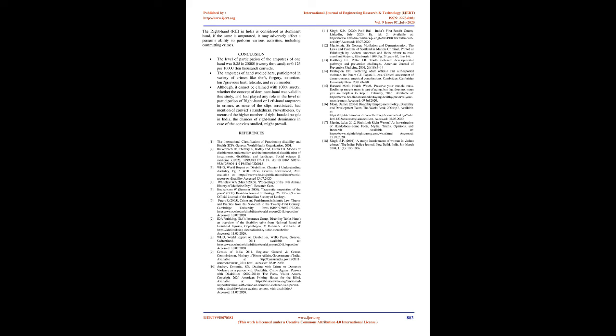Conclusion. The level of participation of the amputees of one hand was 0.25% in 20,000, or 0.125 per 10,000 convicts. The amputees of hand studied here participated in a variety of crimes like theft, forgery, extortion, hurt/grievous hurt, feticide, and even murder. Although, it cannot be claimed with 100% surety whether the concept of dominant hand was valid in this study, and had played any role in the level of participation of right hand or left hand amputees in crimes, as none of the slips scrutinized had mention of convicts' handedness. Nevertheless, by means of the higher number of right-handed people in India, the chances of right-hand dominance in case of the convicts studied might prevail.